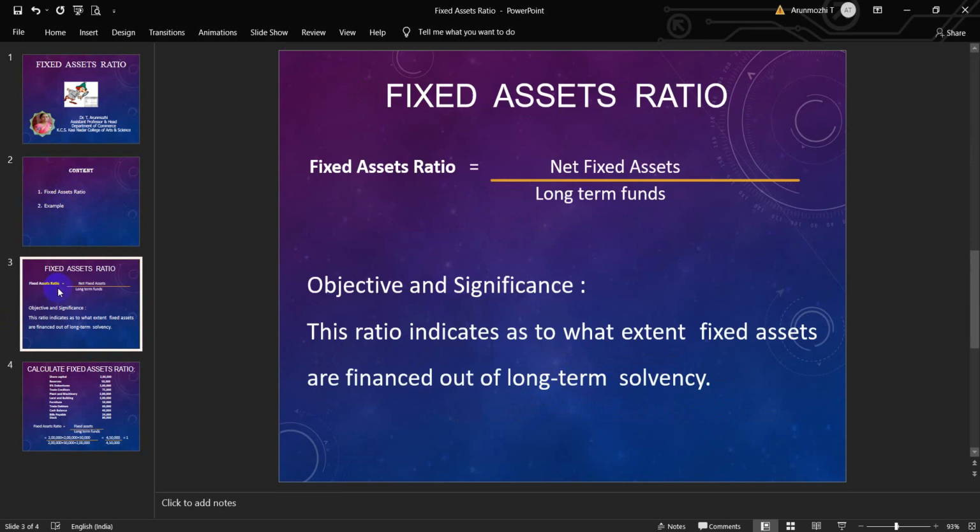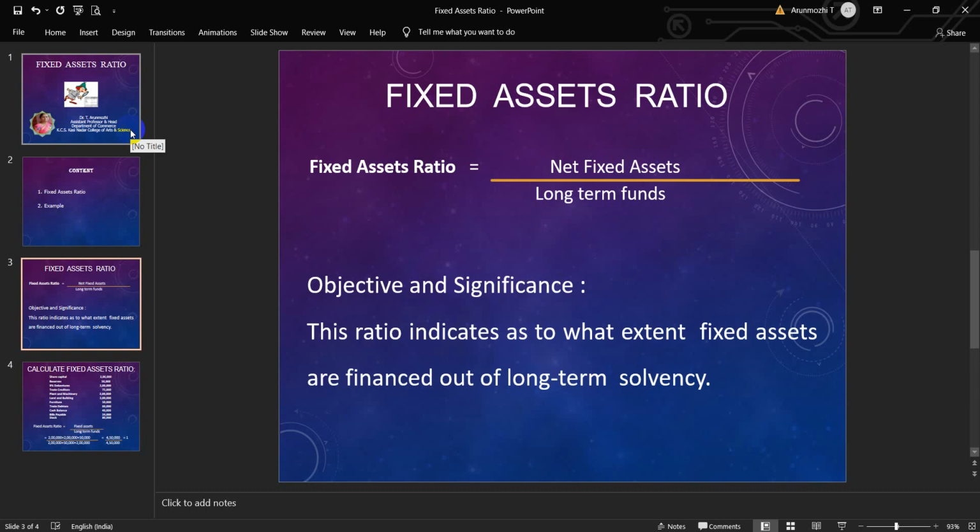This ratio is also called as ratio of capital or long-term funds to fixed assets. It establishes the relationship between fixed assets and long-term funds. The main purpose of calculating this ratio is to find out the proportion of long-term funds invested in fixed assets. It is calculated by using the following formula: fixed assets ratio is equal to net fixed assets divided by